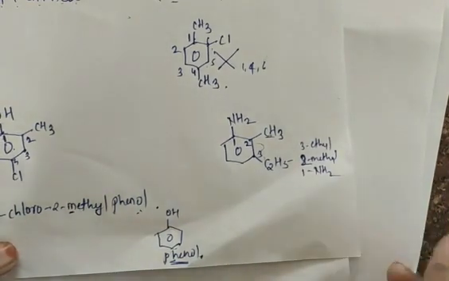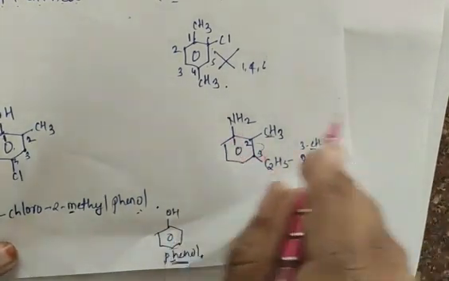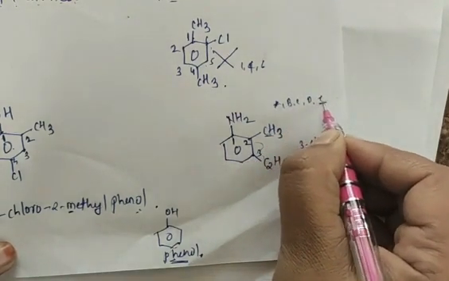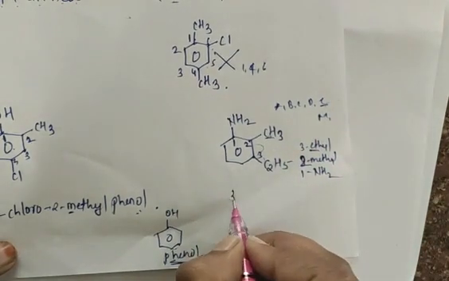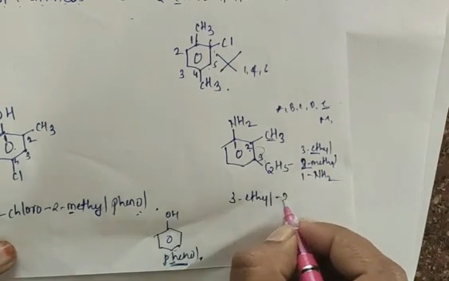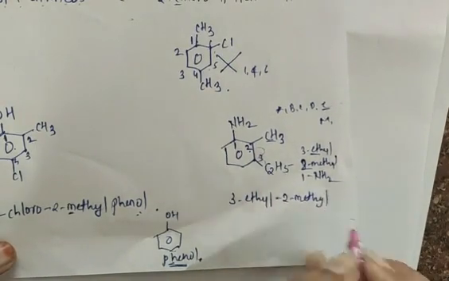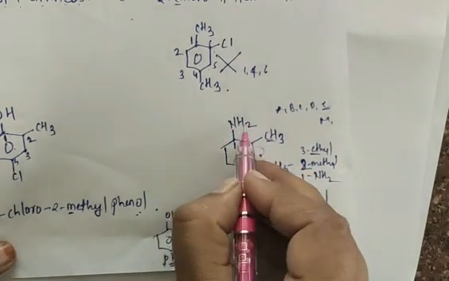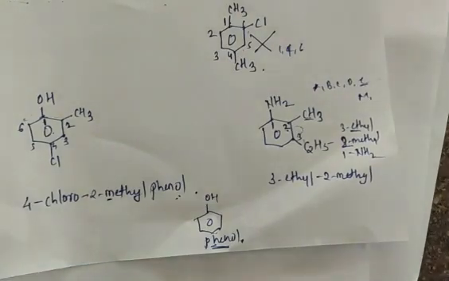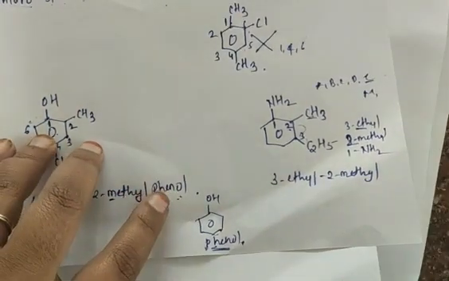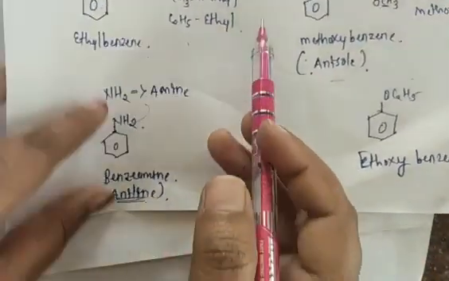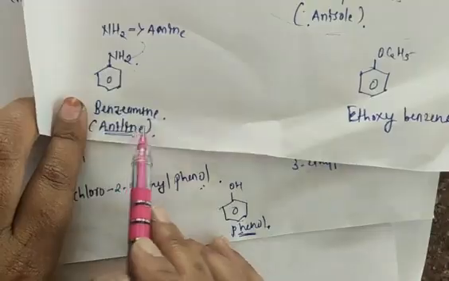Alphabetically, E comes first, then M. So first write 3-ethyl, then 2-methyl. Benzene which is attached to NH2 we call benzenamine.